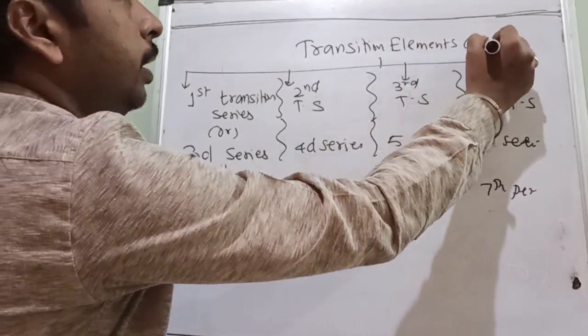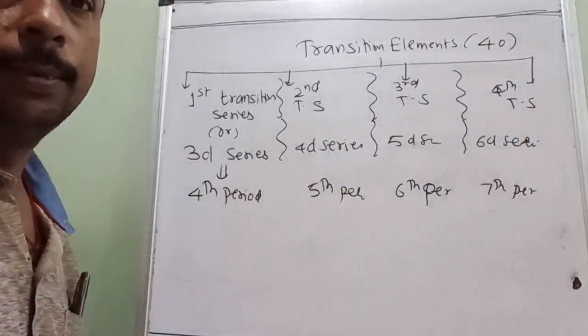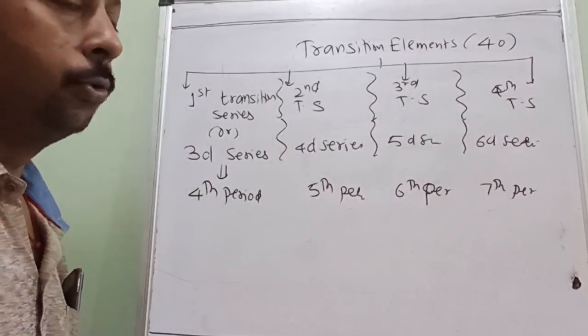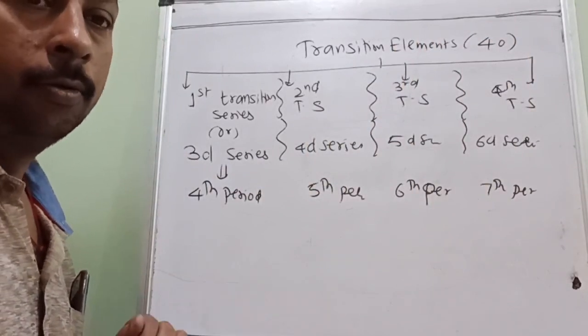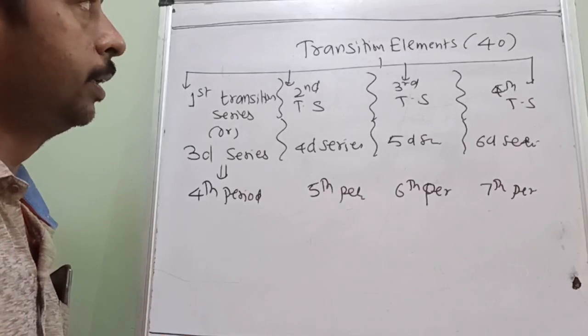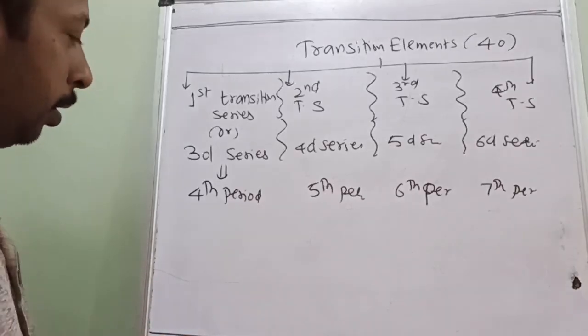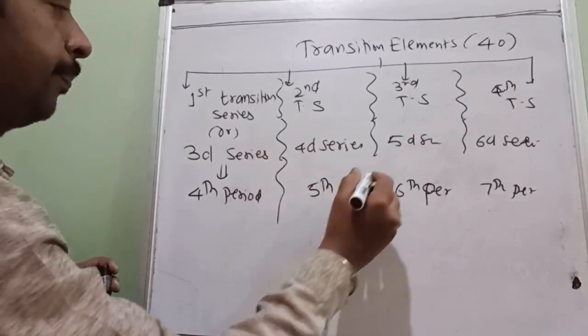Total transition elements are how many? 40 elements are there. Each row has 10 and there are 4 rows, 4 transition series, so 40 elements are called transition elements. Is it understood? Now, the first transition series.